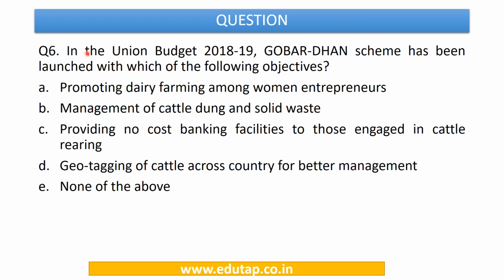Now let's move to the next question. In the Union Budget 2018-19, Govardhan scheme has been launched with which of the following objectives? Options are promoting dairy farming among women entrepreneurs, management of cattle dung and solid waste, providing no-cost banking facilities to those engaged in cattle rearing, geotagging of cattle across the country for better management, or none of the above.